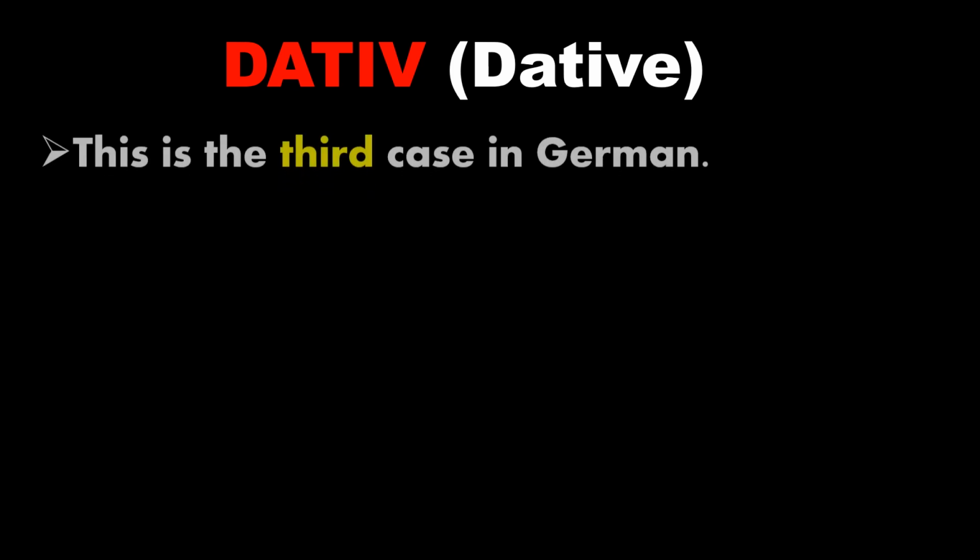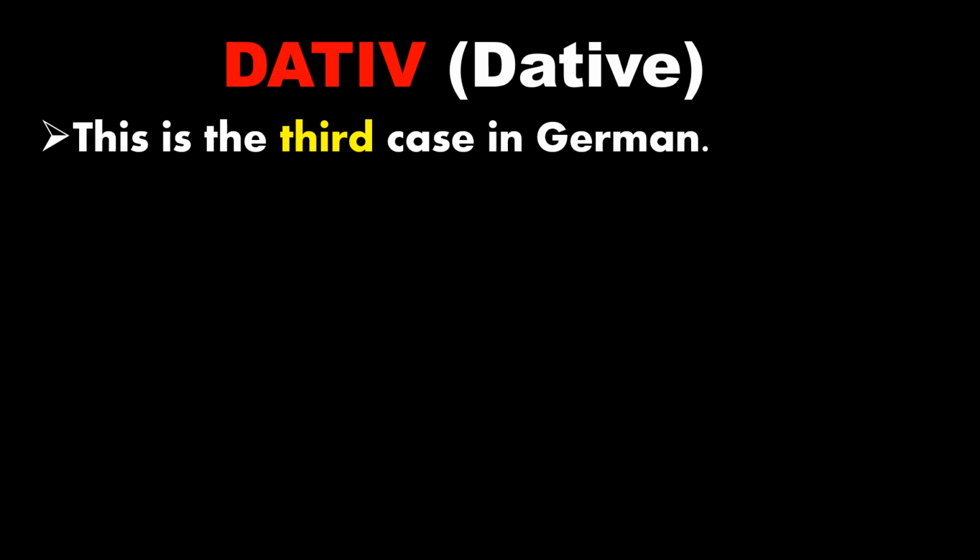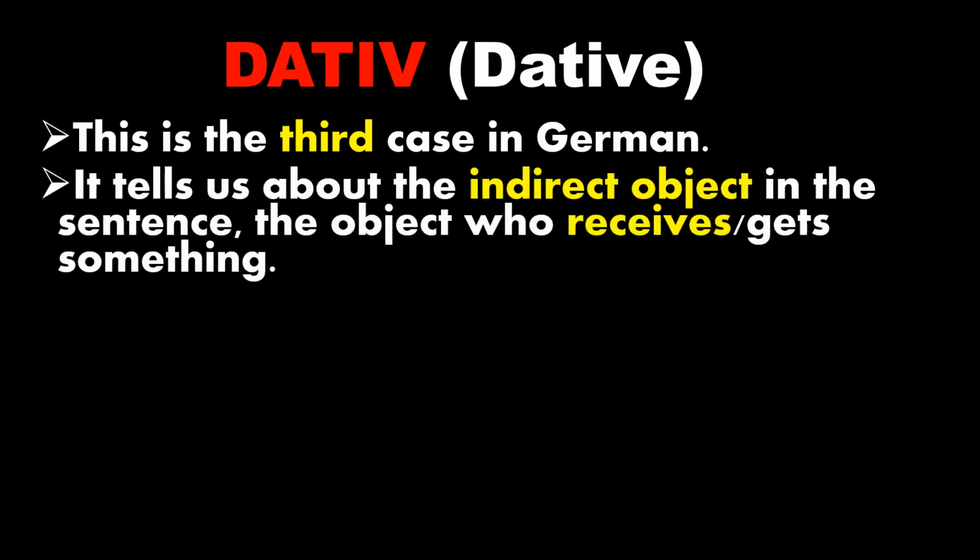Now the next case is dative. In English, dative. This is the third case in German. It tells us about the indirect object. Do remember, guys, in the second one we were talking about the direct object in the sentence. Here we are talking about the indirect object in the sentence. The object who receives or gets something. Here, you should make it very clear. You will understand this concept by the example, so do not worry.